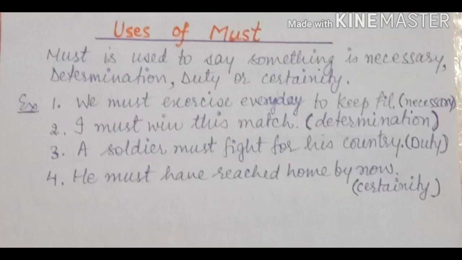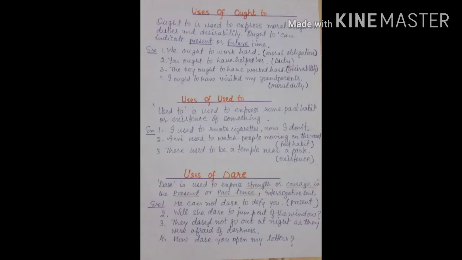It's a wish. Uses of must. Must is used to say something that is necessary or determination or duty or certainty. Examples are, we must exercise every day to keep fit. This sentence shows necessity. I must win this match. A determination is shown here. A soldier must fight for his country. It's showing duty. He must have reached home by now. Certainty.